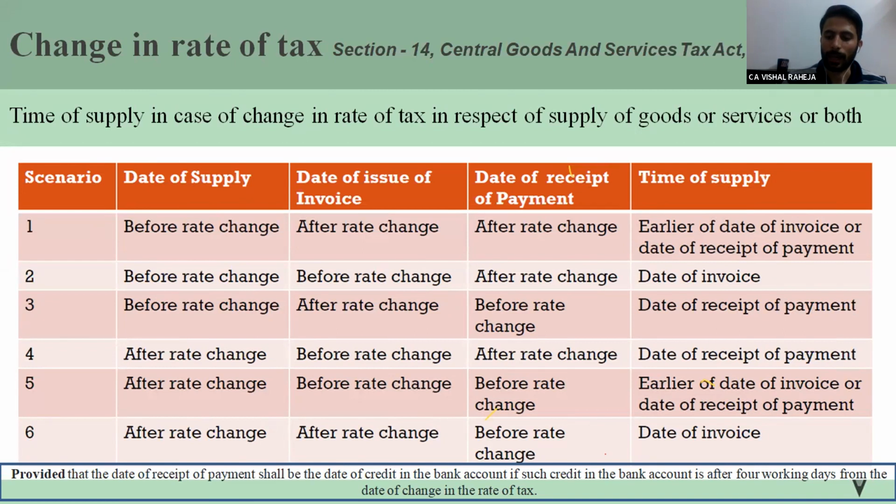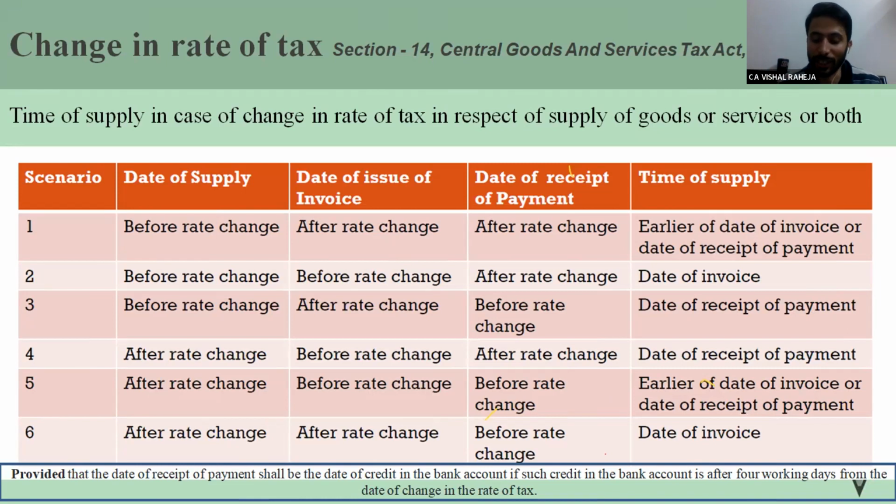For example, I am supplying goods to Sumit ji on every 10th day, charging 5%. In the month of December, I made supply on the 10th, 20th, and 30th. I have also made supply on the 10th, 20th, and 30th of January, but you are returning goods to me in the month of April.